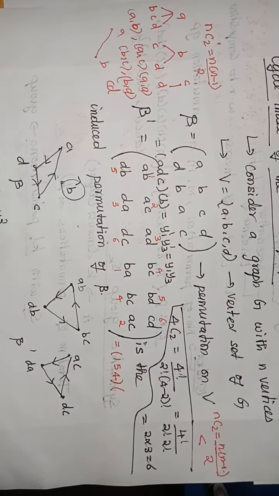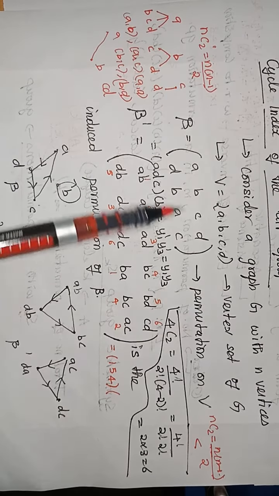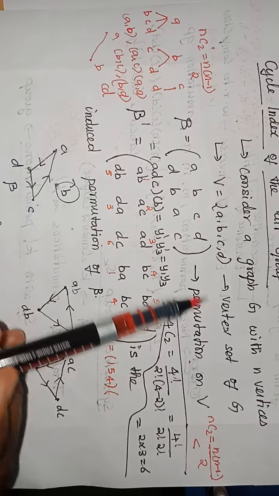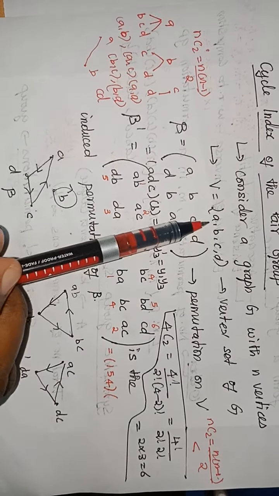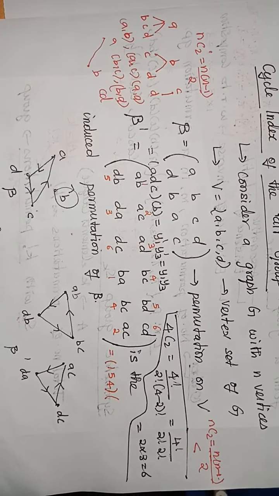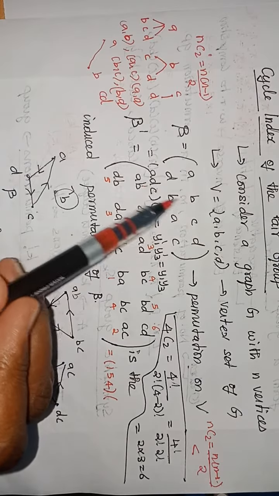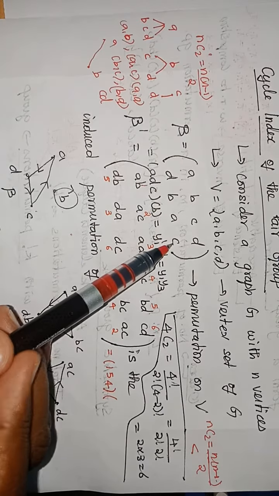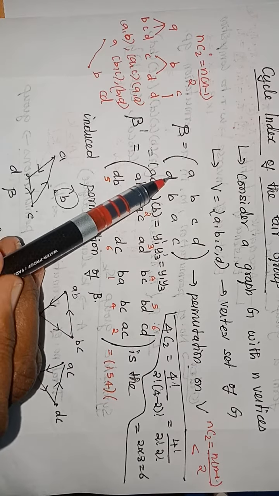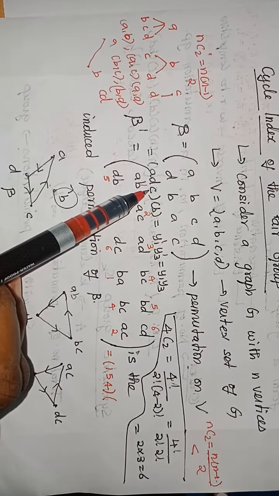Let me consider a permutation. Let me take the vertex set to form a permutation. So, I am clubbing slowly graph theory with group theory. I am taking A, B, C, D, the vertices of G, as the elements for the permutation beta, and I have taken that A maps to D, B maps to B, C maps to A, D maps to C. What is its cycle? A maps to D, D maps to C, C maps to A. Once again it returns back, so the cycle got over.